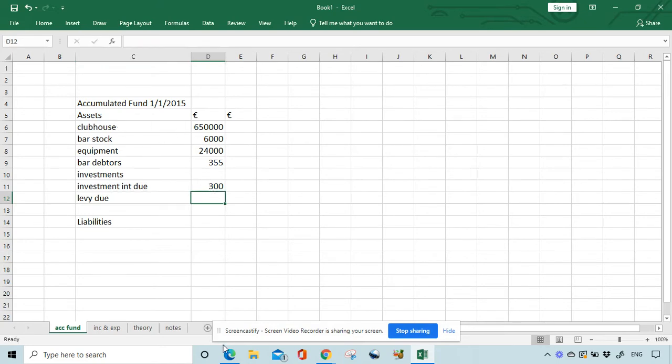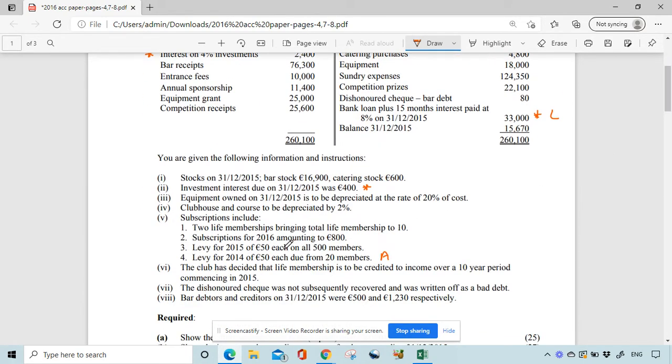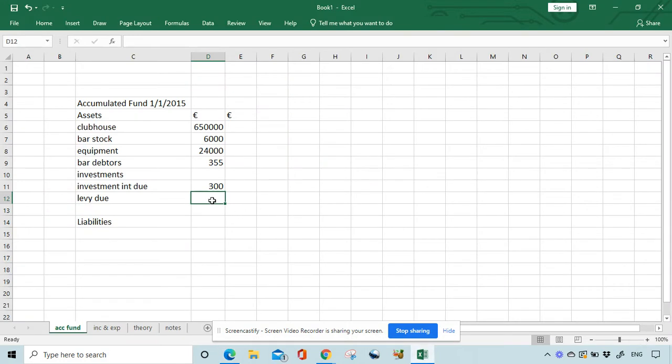A quick calculation, if we look at the levy due bit, I talked about it a second ago, the levy due is this here, 20 members, €50 each, that's €1,000. So levy due is €1,000. Okay, so we're going to do an investment note in a second.